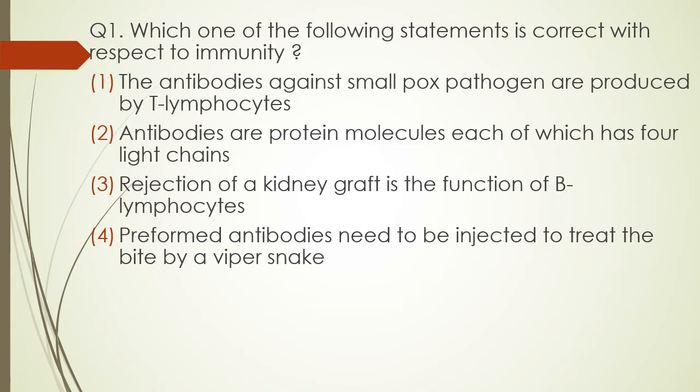The correct answer is option 4. Preformed antibodies need to be injected to treat the bite of a viper snake. Antibodies against smallpox pathogen are produced by B lymphocyte and not T lymphocytes. Antibodies are protein molecules, each of which has 2 light chains and 2 heavy chains, not 4 light chains. And rejection of kidney graft is function of cell mediated immunity, that is T lymphocytes and not B lymphocytes.